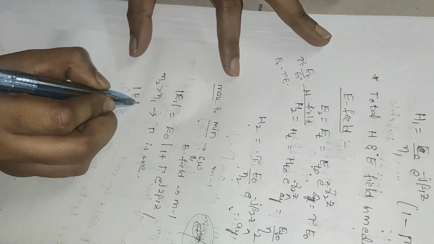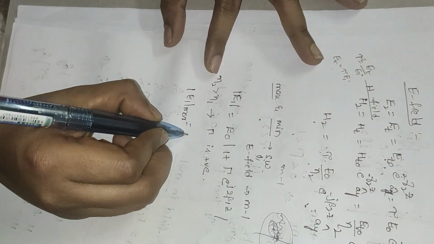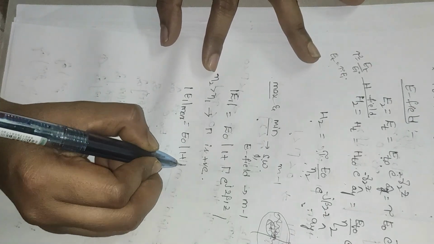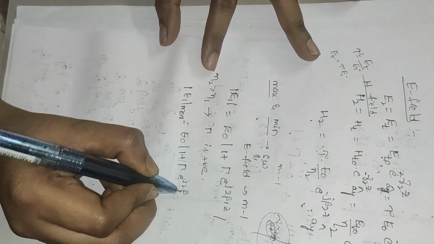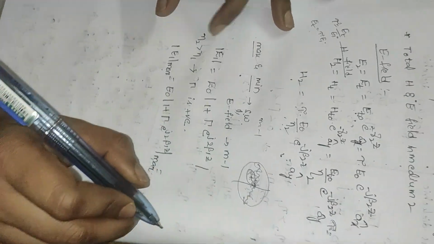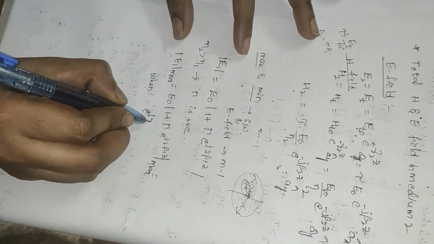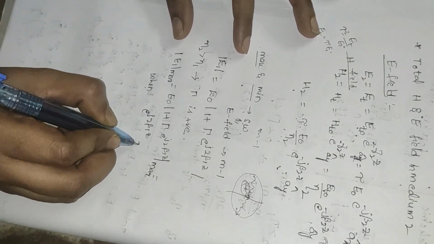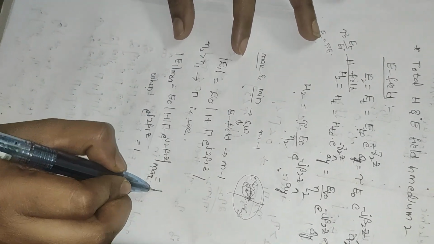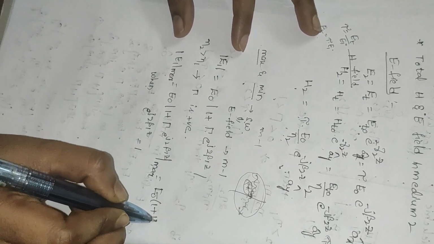Then the maximum value E1 max is equal to E naught into 1 plus gamma e power j 2 beta 1 z max. The maximum value of this is when e power j 2 beta 1 z is equal to 1, then only you will get the maximum value as E naught into 1 plus gamma.